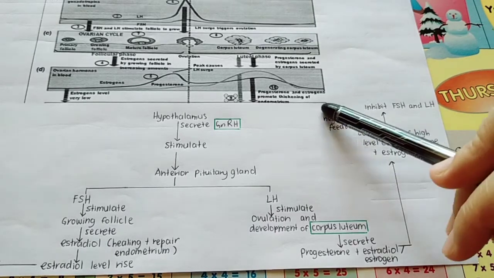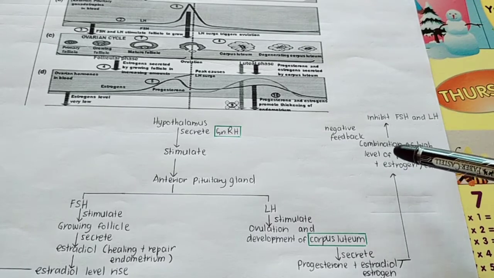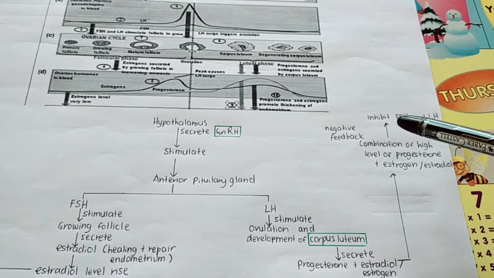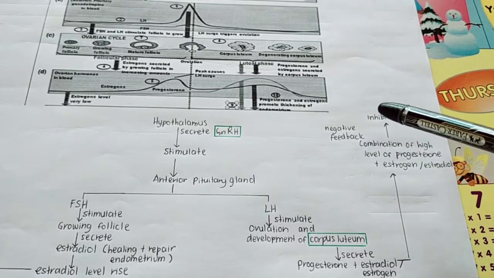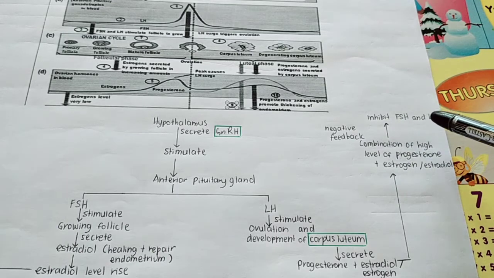This one we call negative feedback. So awak ingat macam ni, kalau level of progesterone and estrogen is high, it will inhibit. Inhibit means dia akan merencatkan the secretion of FSH and LH.